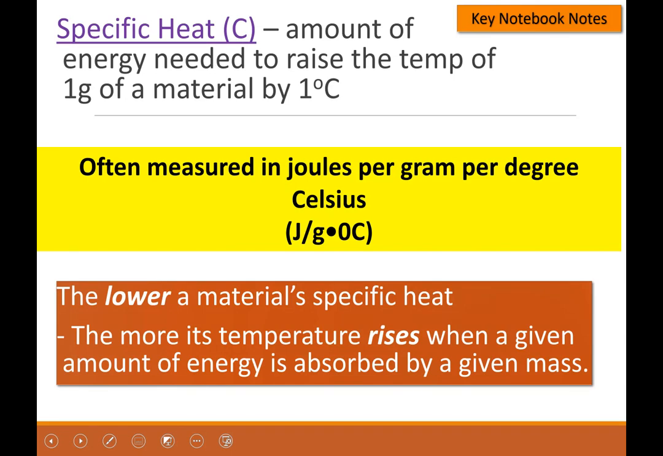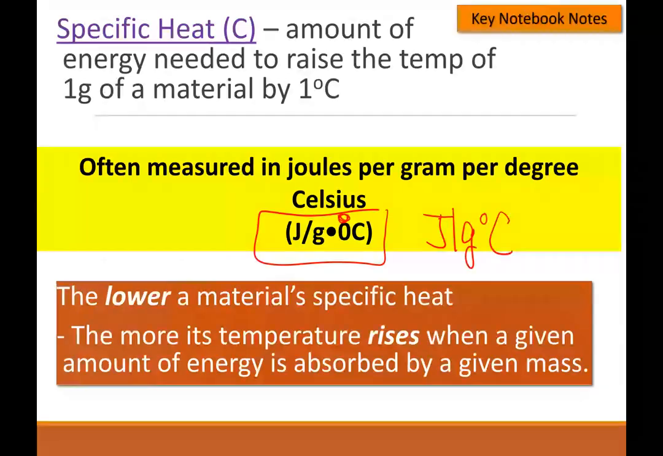All right, so now we're going to talk about specific heat, and this is going to be a calculation, but we're going to explain it first. Specific heat is the amount of energy needed to raise the temperature of 1 gram of a material by 1 degree Celsius. Specific heat is measured in joules per gram per degree Celsius. So this is how you're going to see it a lot: joules per gram degrees Celsius. So that is the unit for specific heat. Specific heat is going to be notated by a C, okay? Because we've already used H and S and all of these others, so C.